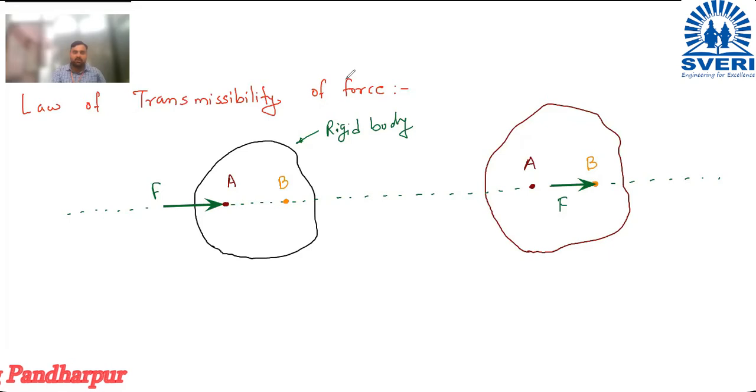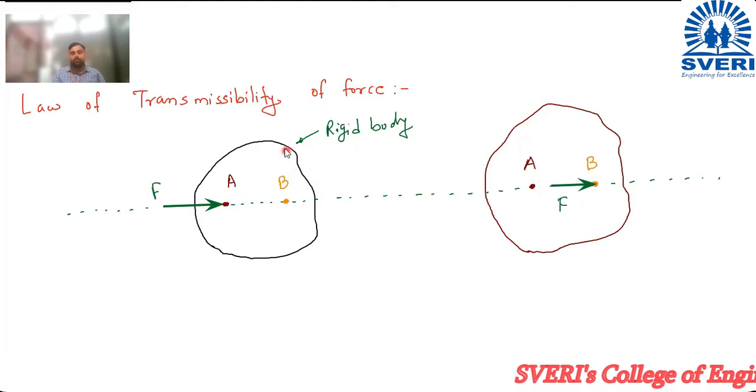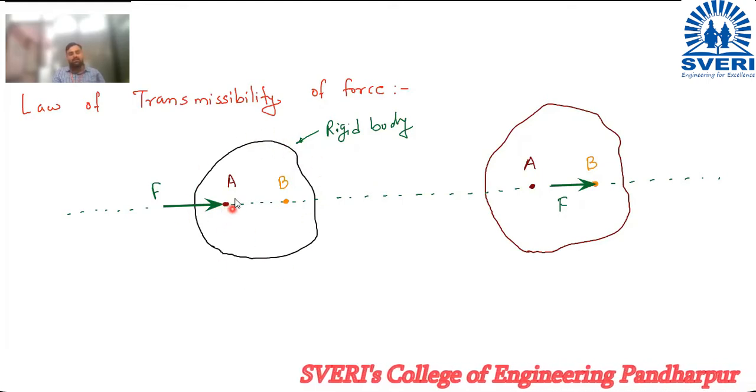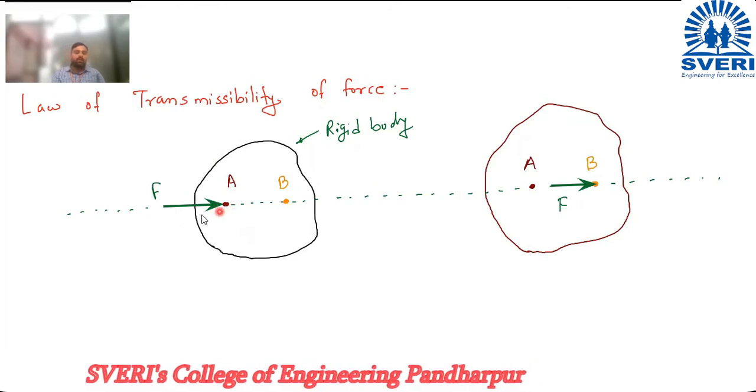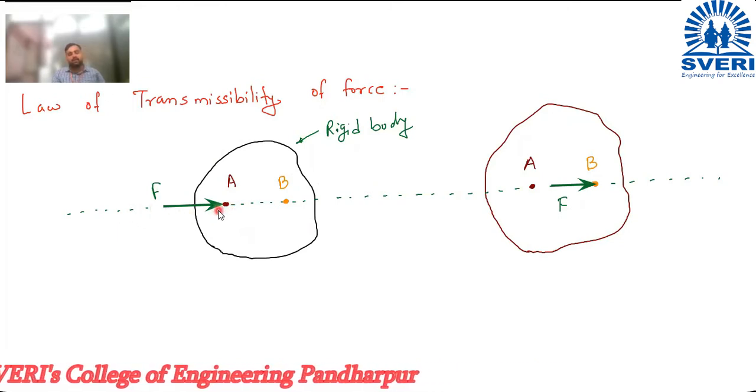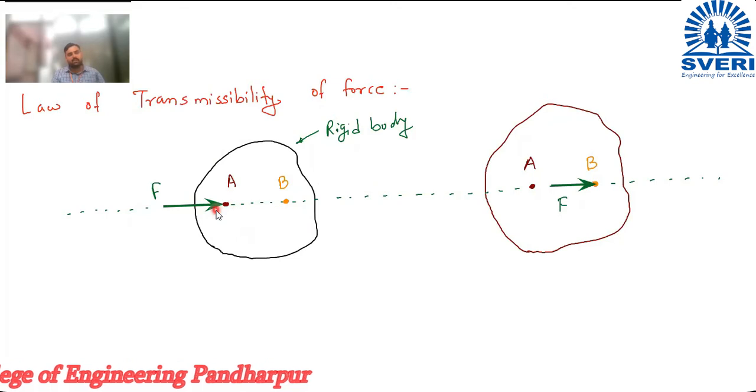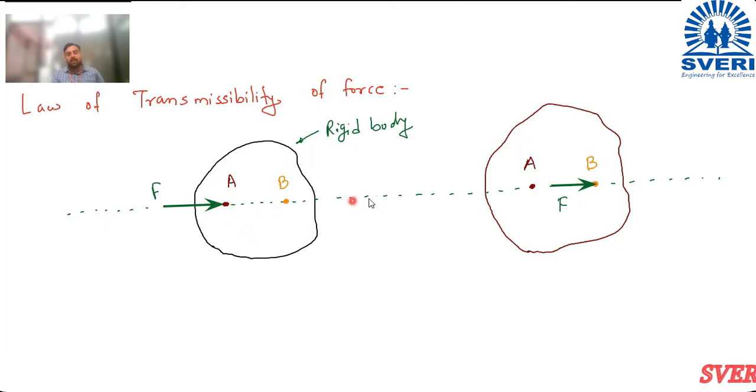Now you can see in figure A and figure B. So this is your first figure, this is second figure. I will repeat once again whatever I am trying to tell you. Suppose a rigid body is there. In this rigid body, we have considered arbitrarily a point A. Okay. Now on that point A, suppose force F is acting. This is the one part. Now consider another point which is B, which is lying on the same line of action of this force F, and which is lying within the rigid body.